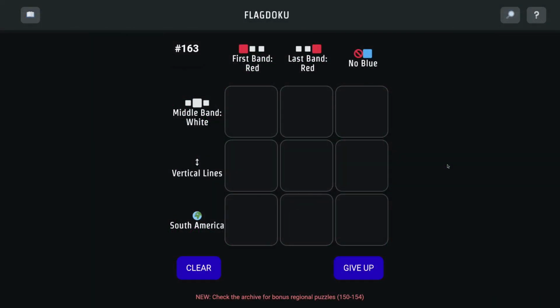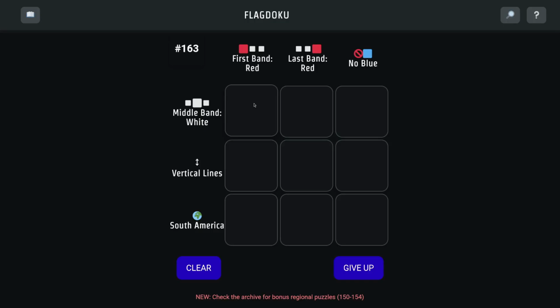Our first game is called Flagdoku, where we need to find flags that match the criteria of both these rows and these columns. It's very similar to GeoGrid, but most of the criteria are based on the flag itself and not about the country. So the top left cell, we need to figure out a flag that has a middle band that's white and the first band that's red.